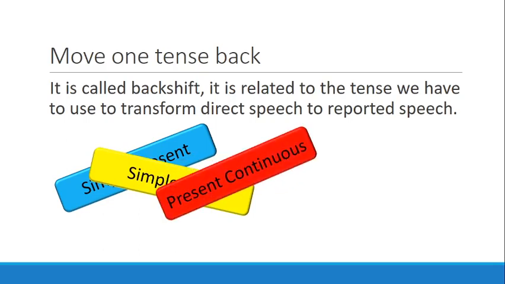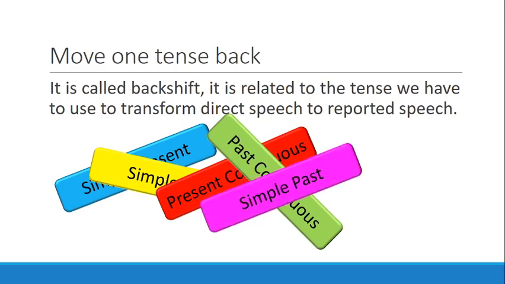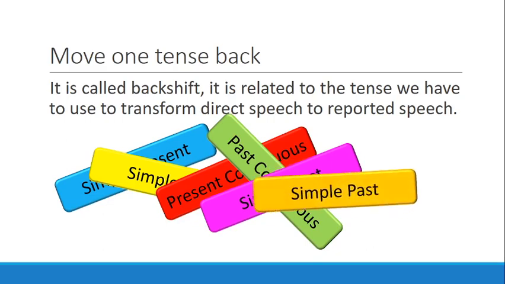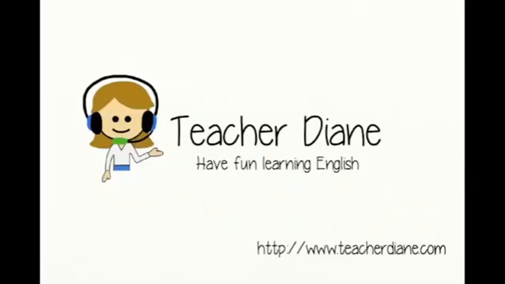To report the present continuous, I'm going to use past continuous. To report the simple past, we are going to use simple past or maybe past perfect. We are going to review also the lesson you are watching in this video, which you're going to have on the platform too, but we are not going to watch it here.